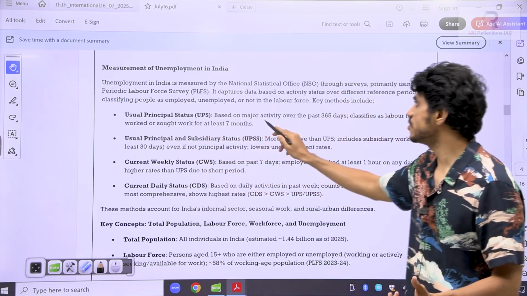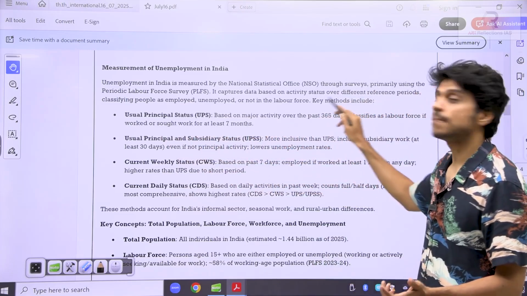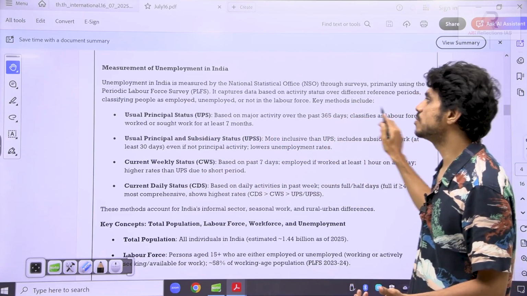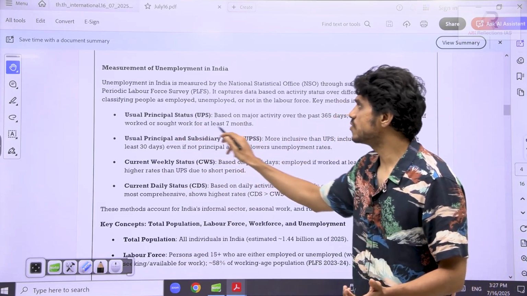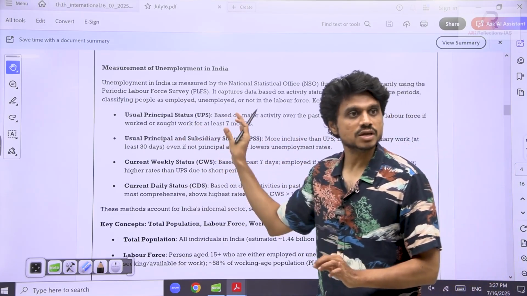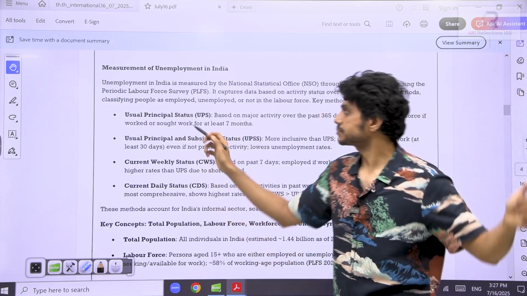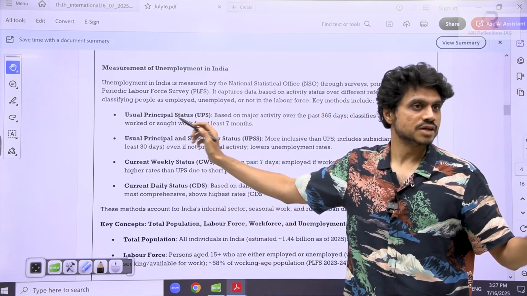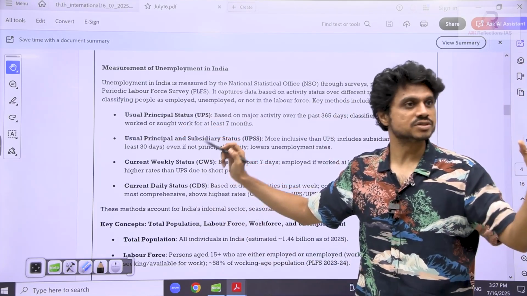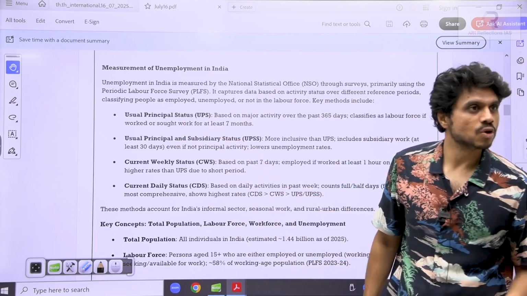Here you are checking based on the major activity over the past 365 days. Classified as labour force if worked or sought work for at least 7 months. So here it is the 1 year criterion. Usual principal status, you need to understand, 365 days. These are the ways we check unemployment.